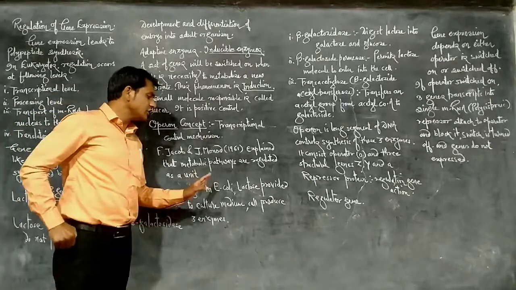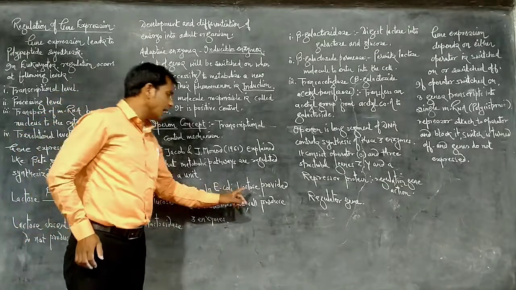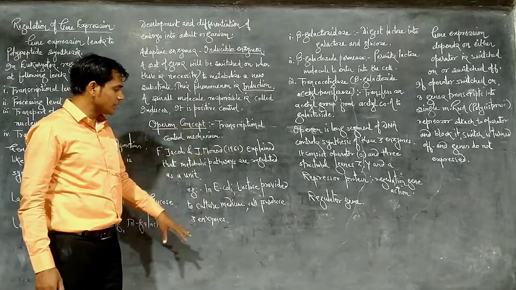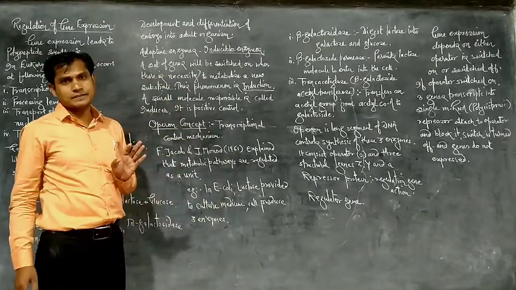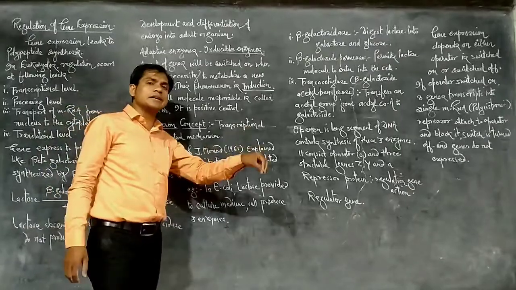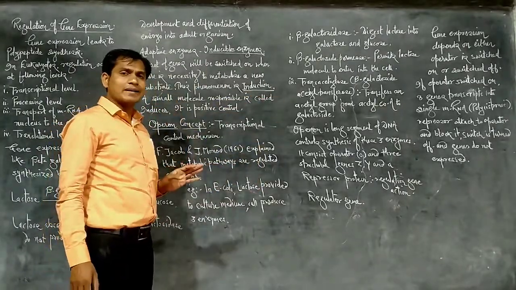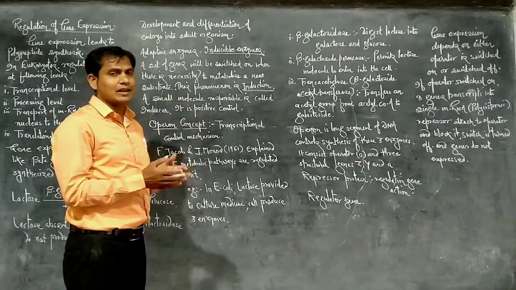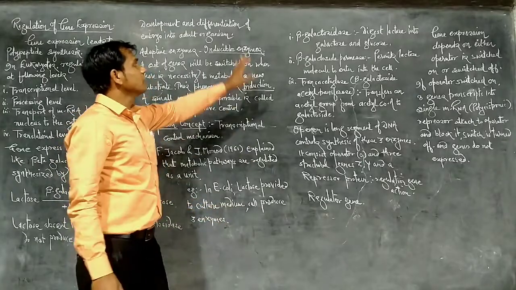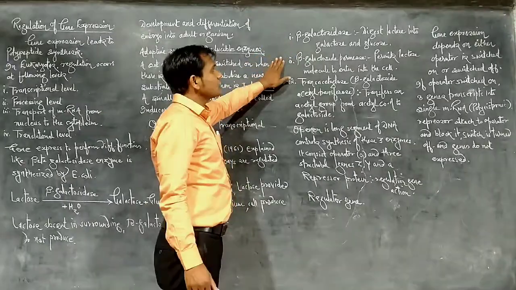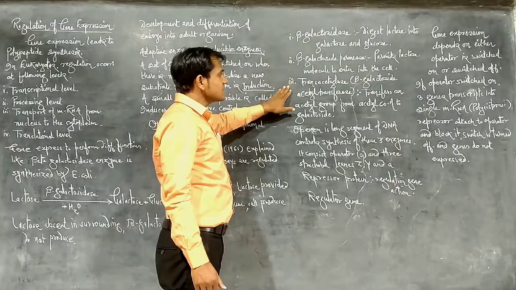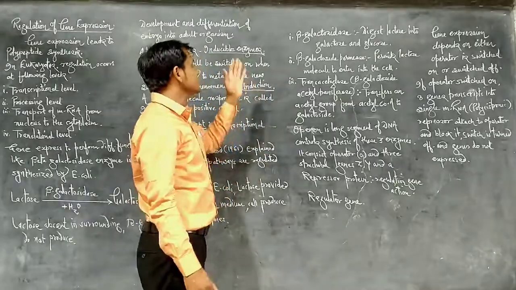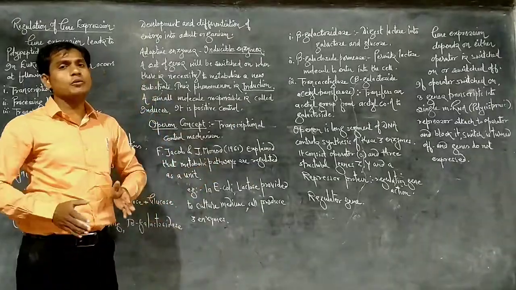An example is given here. In Escherichia coli bacteria, if lactose is provided to the culture medium, the bacteria produce 3 types of enzymes. When we introduce lactose into the medium where E. coli bacteria are present, the bacteria secrete 3 types of enzymes: beta-galactosidase, beta-galactoside permease, and trans-acetylase. These 3 enzymes are secreted by the E. coli bacteria. See what the function of these 3 enzymes is, and how they are involved in the metabolism of lactose.